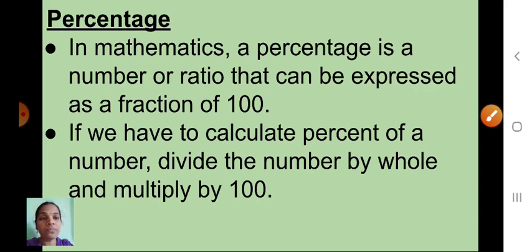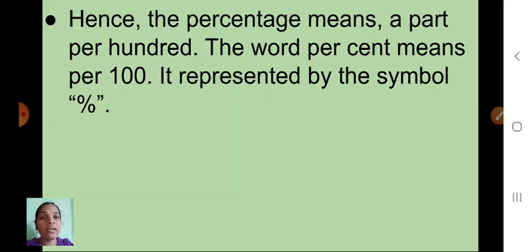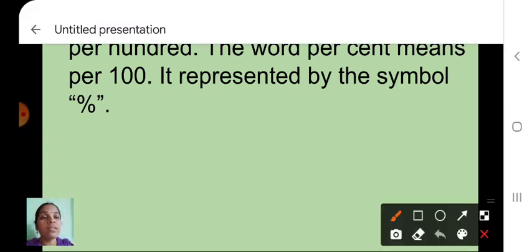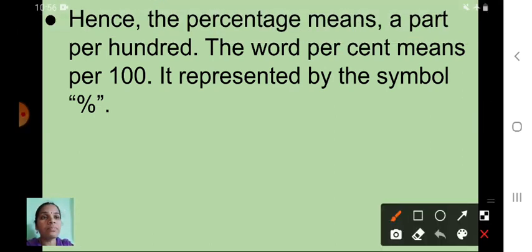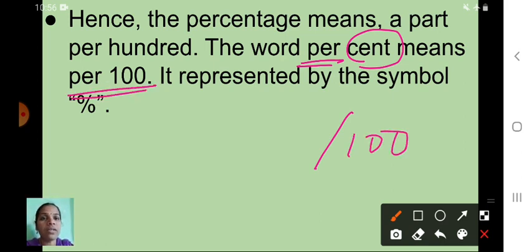Shall I start now? See here, hence the percentage means a part per 100. The word percent means per, that means per, cent means 100. Okay, means per 100. Understood, children?